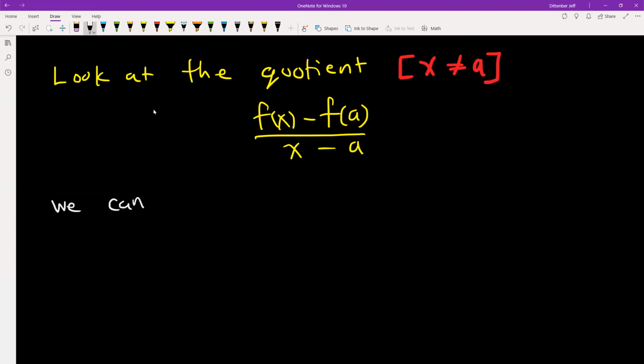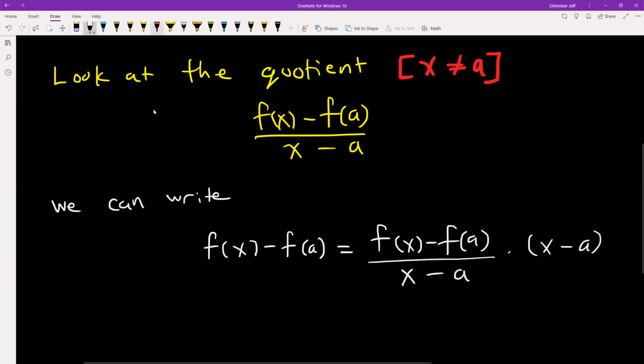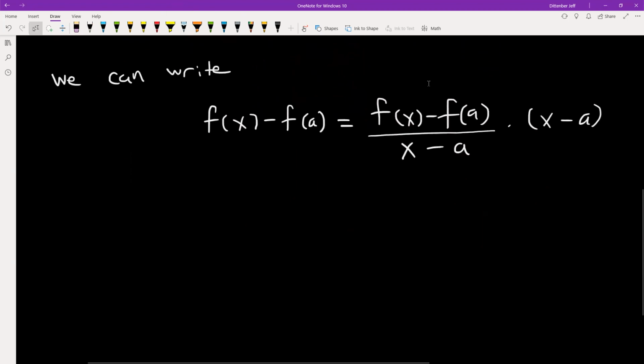So we can write, on the left-hand side, f of x minus f of a. And then on the right-hand side, I'm going to write f of x minus f of a divided by x minus a, and then I'm going to multiply to that x minus a. And so these two expressions are equal, provided that x is not equal to a. So we make that qualification here.